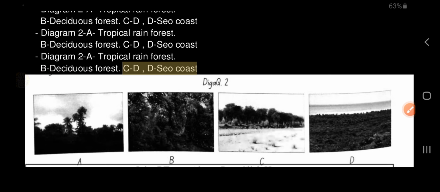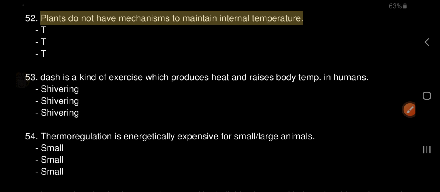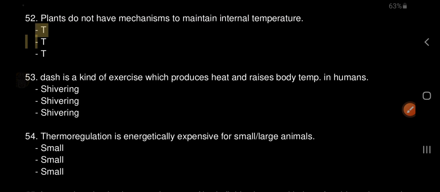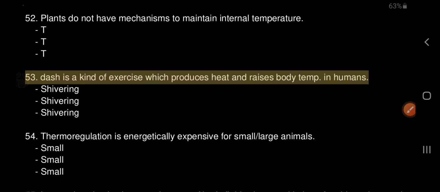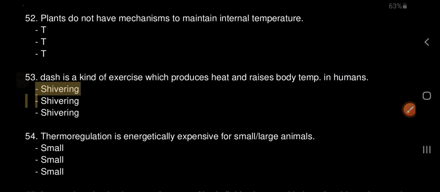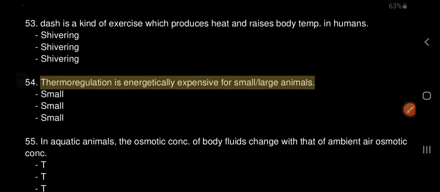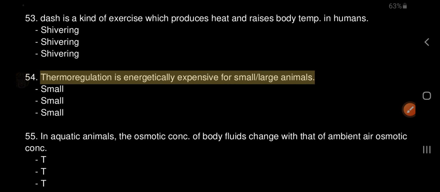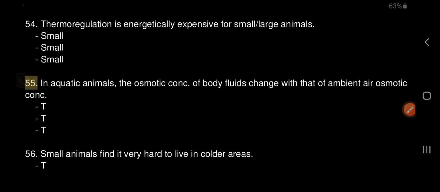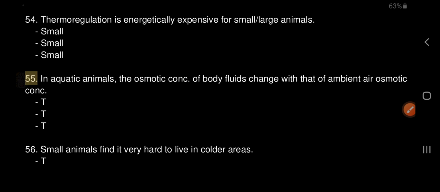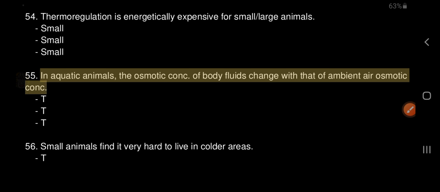52. Plants do not have mechanisms to maintain internal temperature. True. 53. Shivering is a kind of exercise which produces heat and raises body temperature in humans. 54. Thermoregulation is energetically expensive for small animals. 55. In aquatic animals, the osmotic concentration of body fluids changes with that of the ambient osmotic concentration. True.